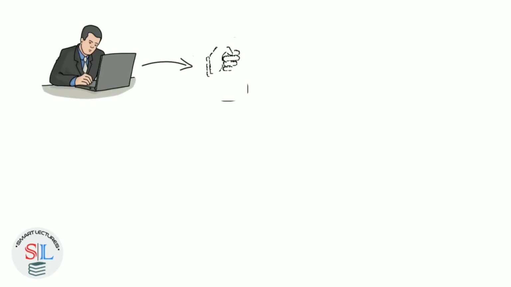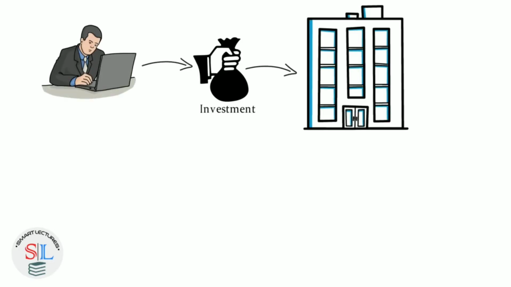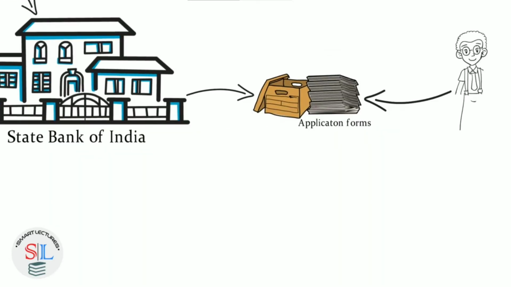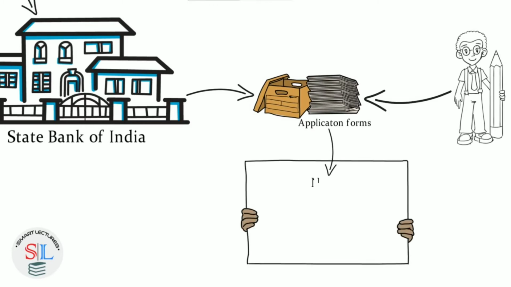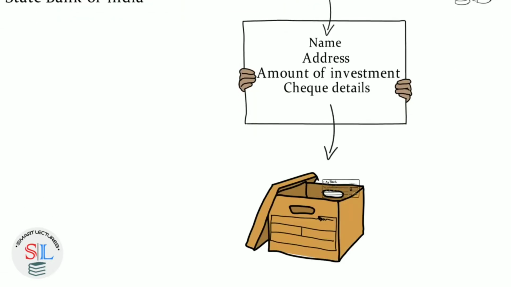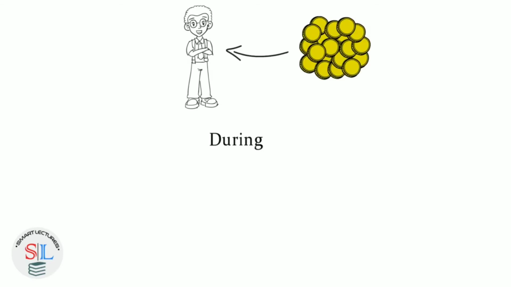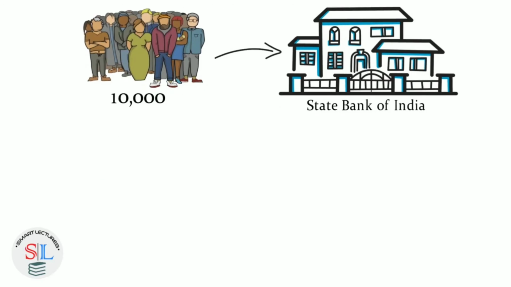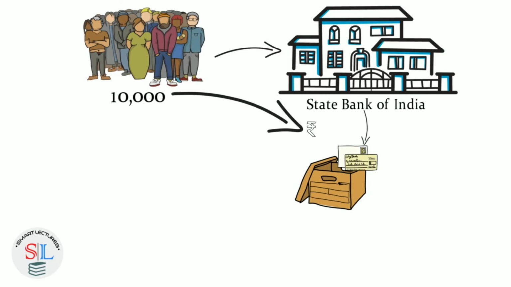Now, suppose you want to apply for investment in this company. Just go to State Bank of India and you will find one big box there and application forms. Fill up the application form, give your details like your name, address, amount of investment or check details, attach the check and drop the application form in the box. In this way, he will collect the money, and we assume that during this period, exactly 10,000 people came to the bank and attached a check of rupees 10 each.